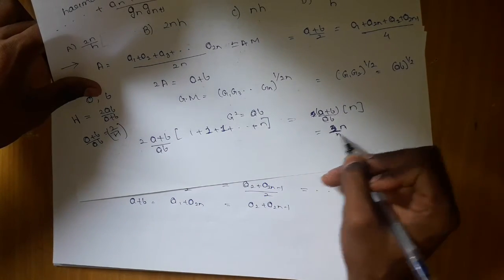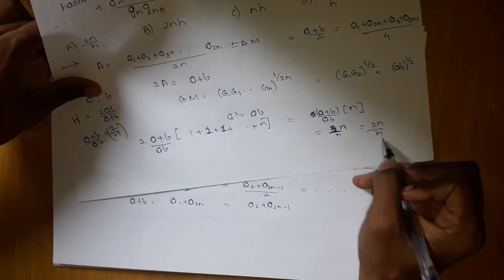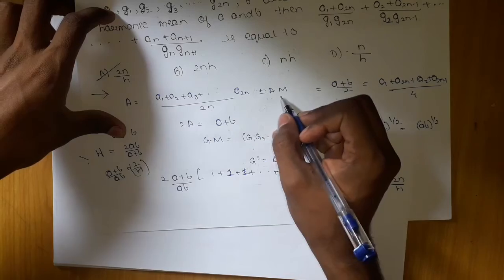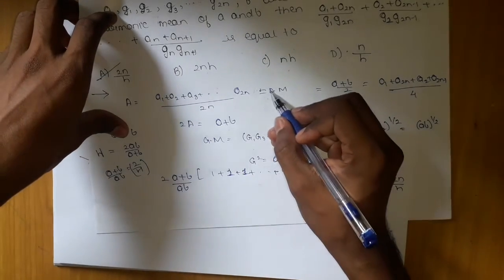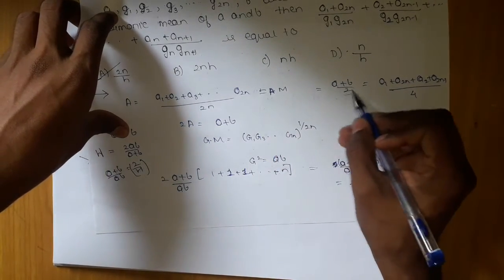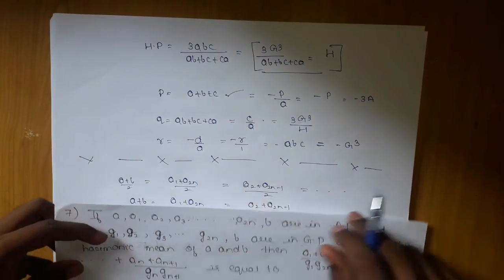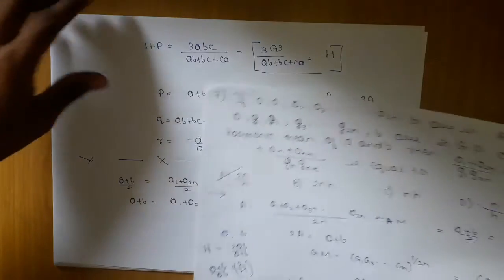Which we will substitute, and we will get the answer as 2n by h, which is option A. Hope you have understood. Please don't make this mistake, which was this AM mistake, where I mean consider the power in the denominator. You have to compare them and eliminate the 2 from the base, and then it will be equal.